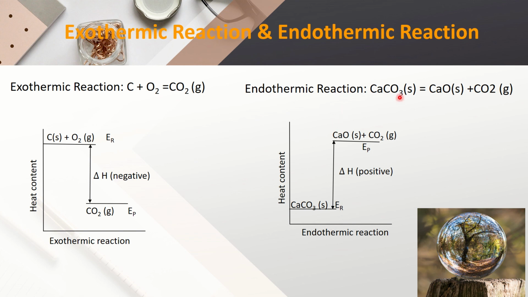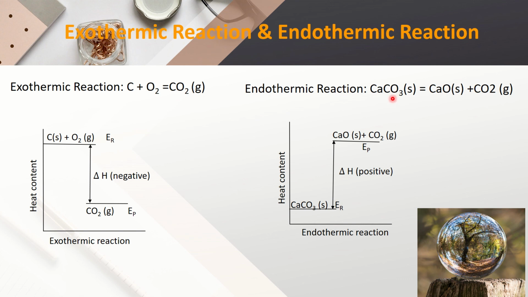This is endothermic reaction. Calcium carbonate is decomposed and produces calcium oxide and carbon dioxide. Look, in this reaction, the internal energy of reactant is less and the internal energy of product is more. The internal energy of reactant is less than the internal energy of product. So here heat energy is given with the reactant.